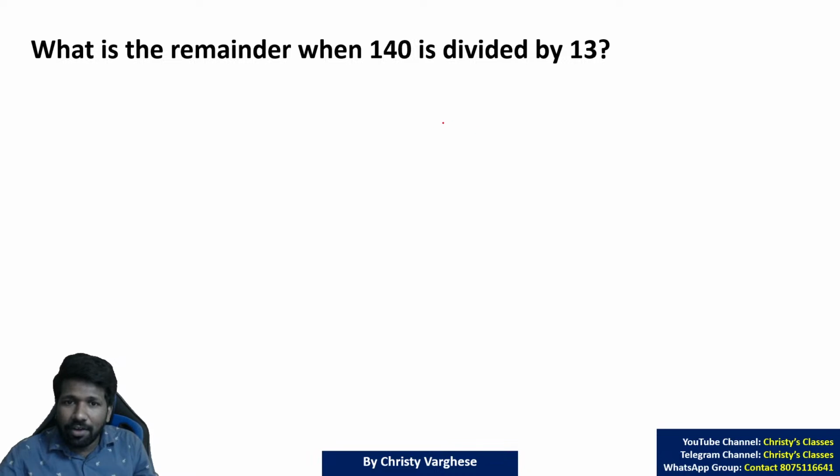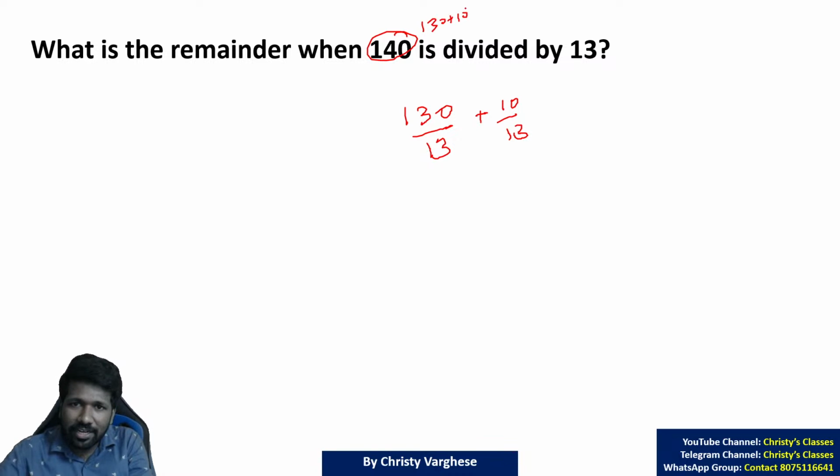So 140 divided by 13, due to lack of time I will start explaining. 130 divided by 13 is exactly divisible, plus 10 divided by 13. You can write it like this, as we just discussed, because 140 is 130 plus 10.